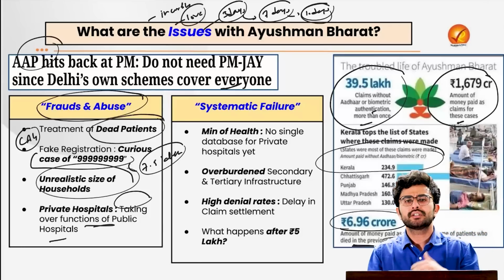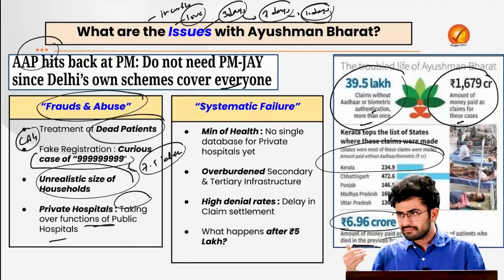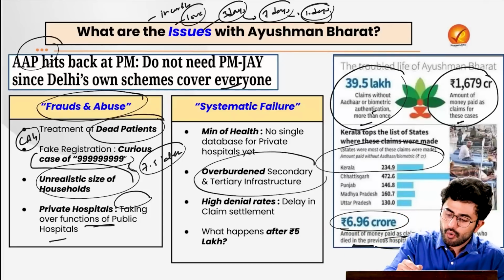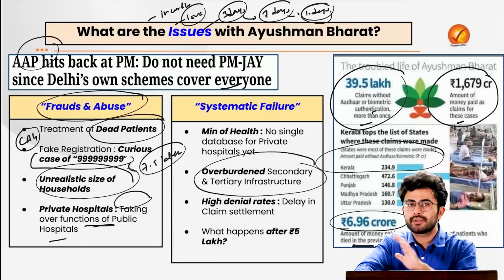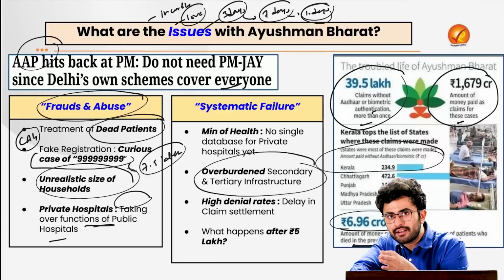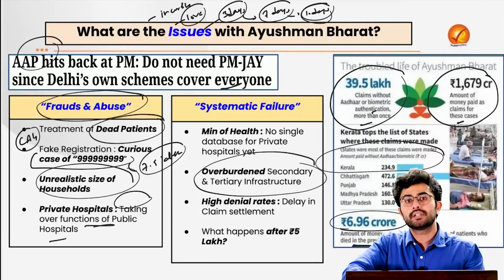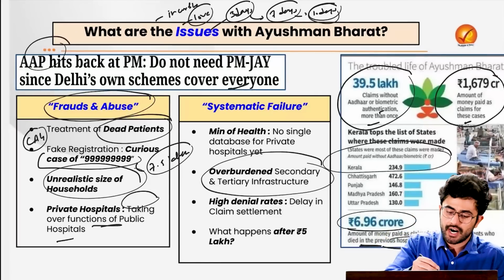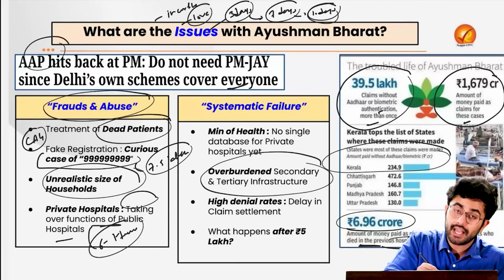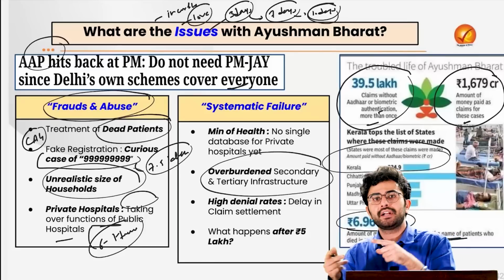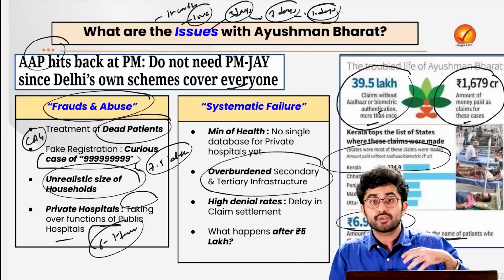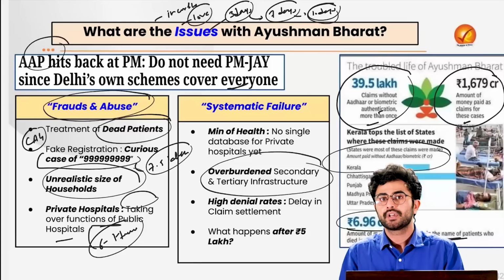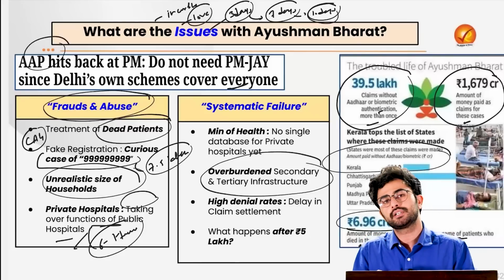public hospital. So let's say, for example, I belong to a rural area and I go to a public hospital. But let's say there is an overburdened secondary and tertiary infrastructure, specifically in the rural area. So I impanel myself, let's say, in a private hospital. Now these private hospitals are treating these patients, but they are charging almost 6 to 7 times more for the same treatment than the government hospital. So they are showing bills which are quite high, actually taking over the function of the public hospitals.